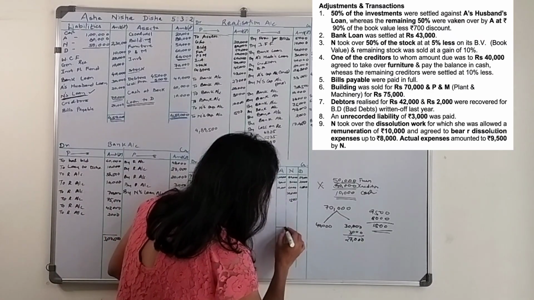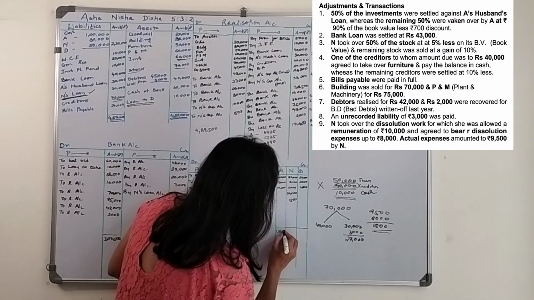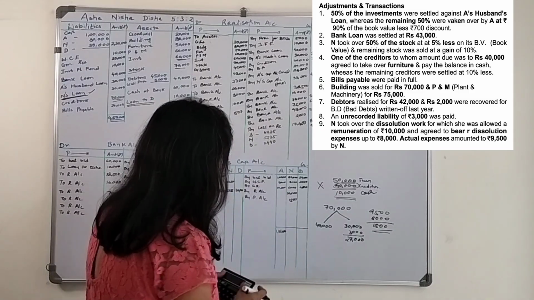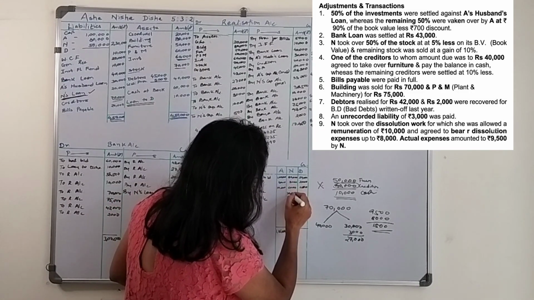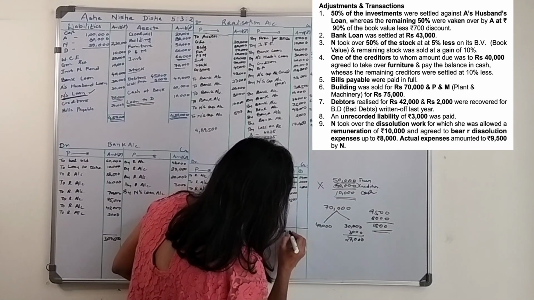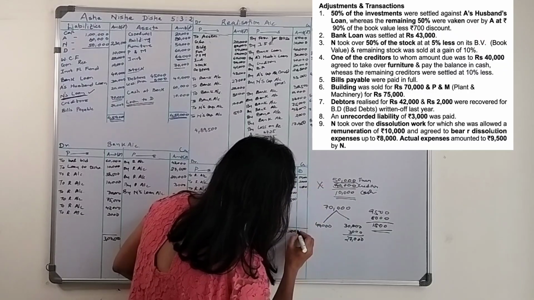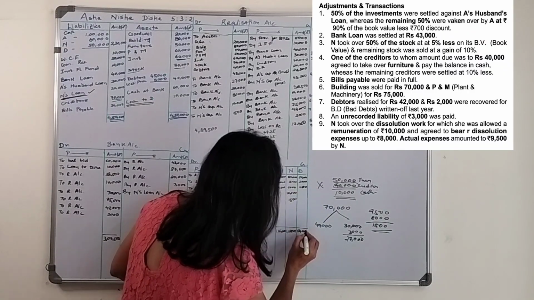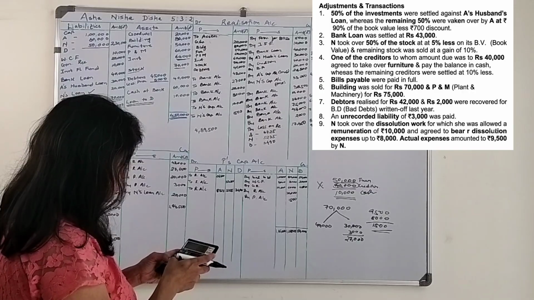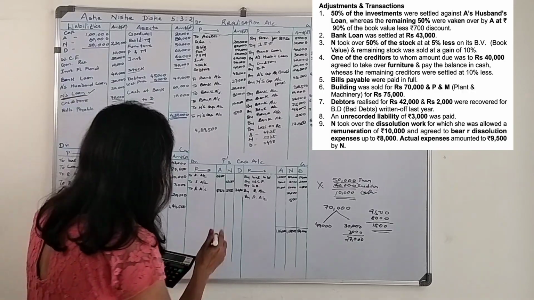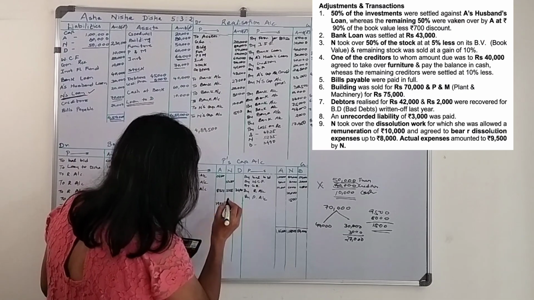If you calculate how much is due to them: for Asha it is 79,975.